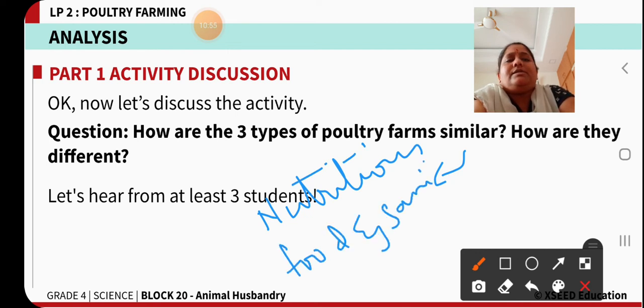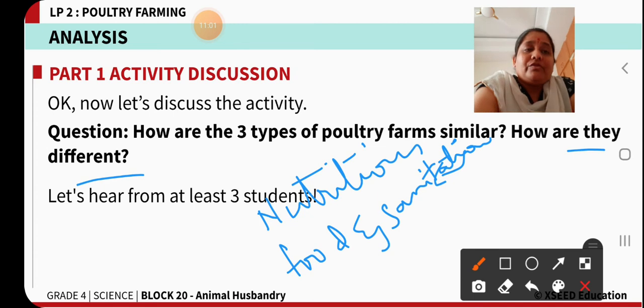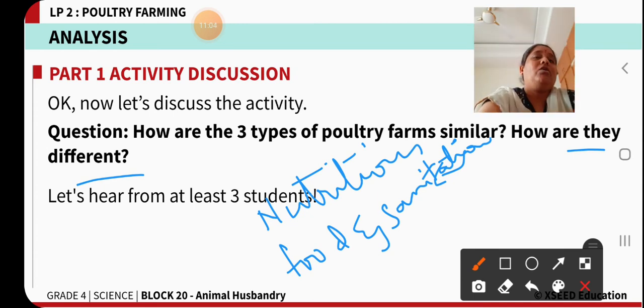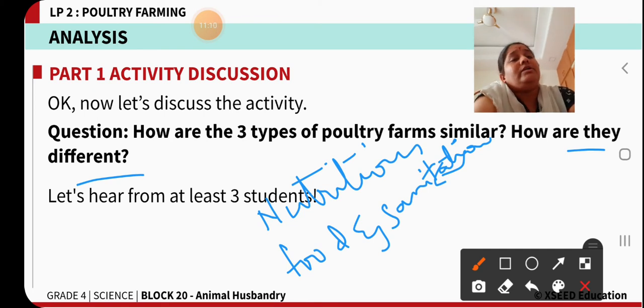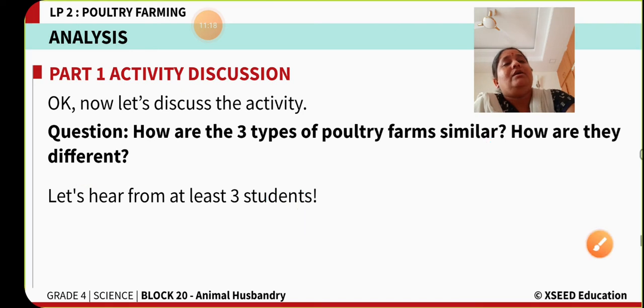That is similar in these three poultry farms. Okay, then how are they different? So in the free range method all the hens are reared in free areas, open areas, whereas when it comes to the cage method, you can see that hens are reared in enclosed cages. And the third one, indoor method, where the hens are reared in limited boundary areas.